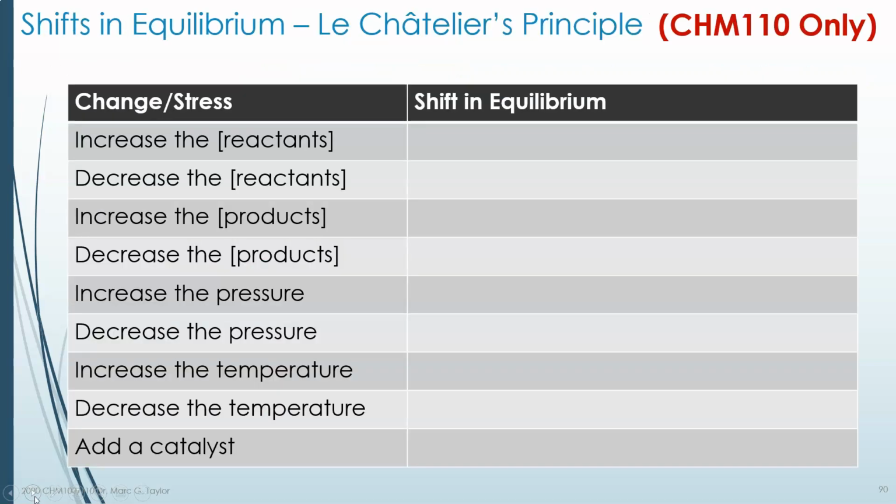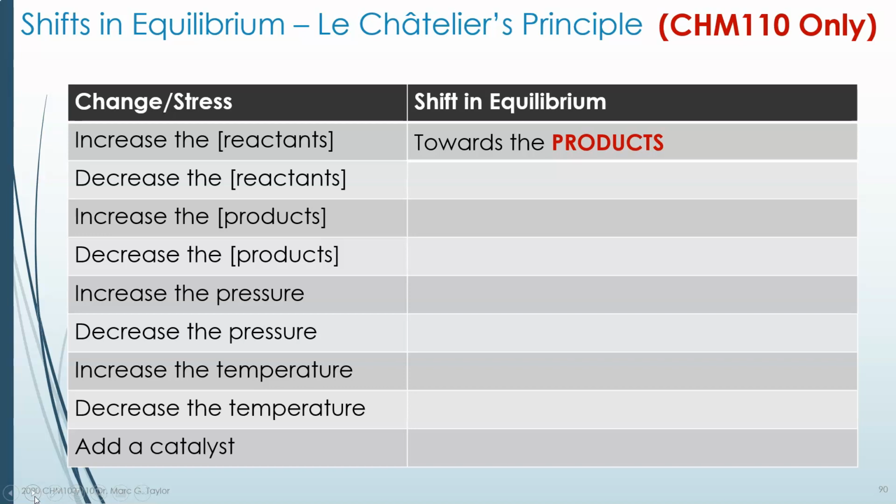So let's look at an example here. This is a generalized example, so there's no specific reaction here. If we increase the reactants, we will always make more products. We've made too many reactants relative to the products. Remember, the equilibrium is a mathematical balance of the products and the reactants in some way. And if we have too many reactants, we need to make more products.